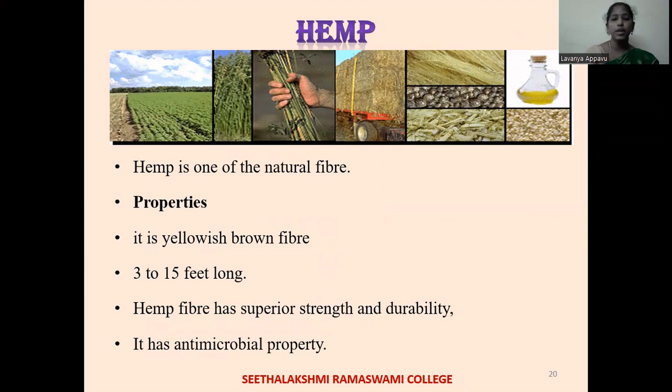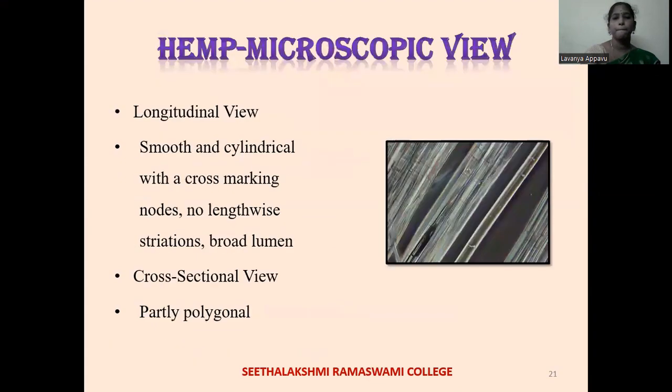Hemp fiber has superior strength and durability. It has very good antimicrobial properties. Microscopic view of hemp. Under the microscope, in longitudinal view, it is smooth and cylindrical with cross marking nodes, no lengthwise striations present in the fiber, and it has a very broad lumen. In the cross-sectional view, it is partly polygonal in structure.